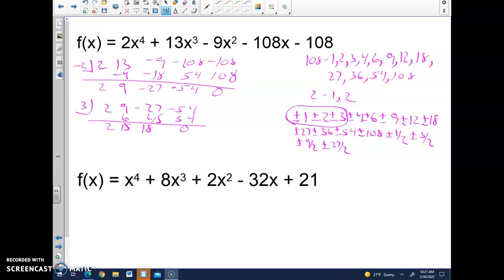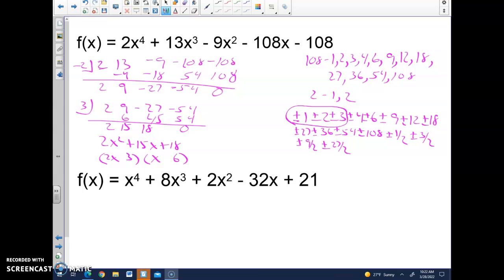Right. Now, with the x to the 4th, we do need to synthetically divide twice before I can factor. And my factors, obviously 2x and x are my first factors in the 2 parentheses. My factors of 18, 6 and 3. Okay, I'm going to try them first. Makes no sense to put 6 in the first one. I'm going to put 3 in the first one and 6 in the second one.